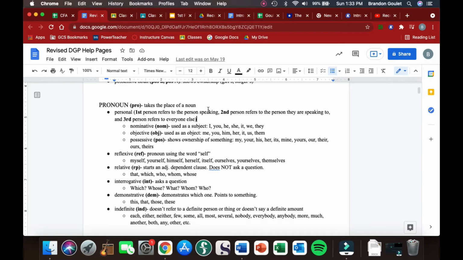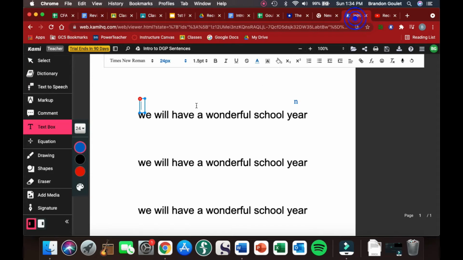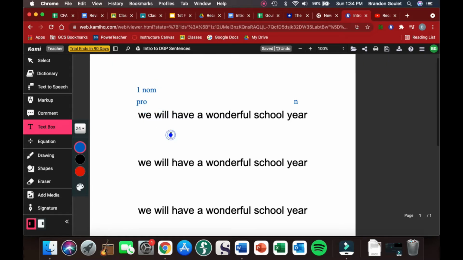If the pronoun is referring to the person that they are talking to, that's the second person, and everyone else is the third person. Well, if I look at my sentence, we includes me. I'm the one talking, so we includes me. That's the first person. So we is a first person nominative pronoun. So that's how I label we.